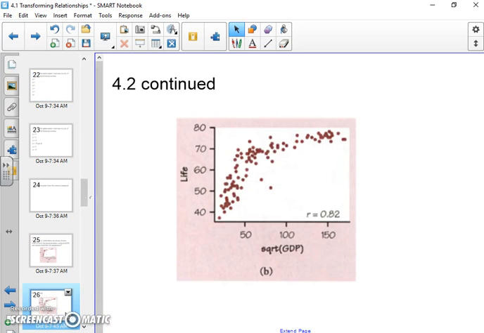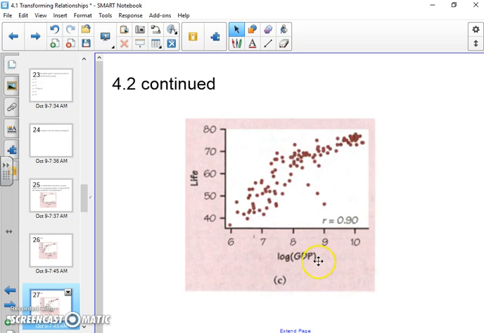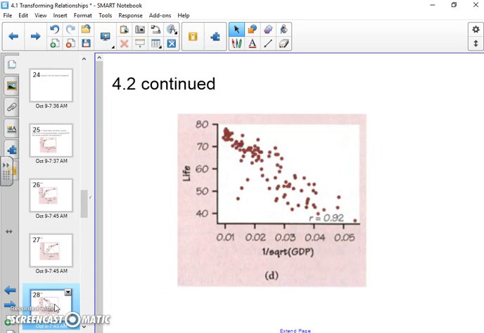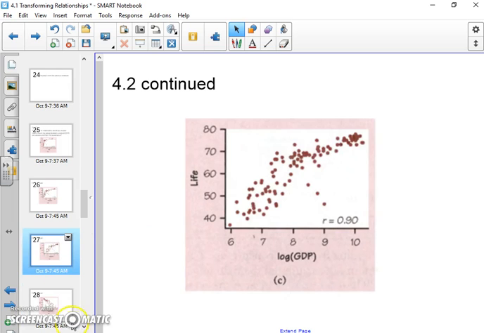Now the second one is we have the square root of just the gross domestic product. It did straighten it out a little bit, but overall it's still pretty curved, and it actually strengthened the correlation as well. And then if we apply log to just the gross domestic product, it makes it even more linear. There's still a slight curvature, but there's a really strong correlation here. And then this last one, they take basically a reciprocal and a square root. Yeah, this is not going to be super useful though, because this data is going down now. It's a little more linear and definitely has stronger correlation, but ultimately, if we were going to apply one of these, I would opt for this one right here.